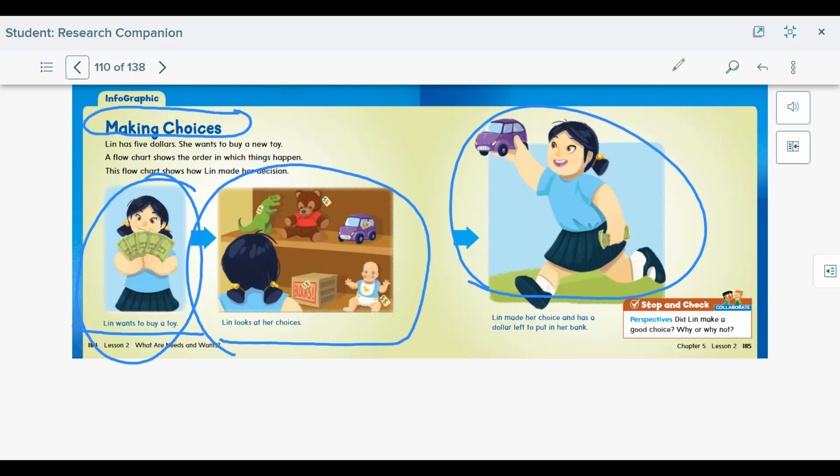She bought something that was less, and now she still has money to save in order to buy something next time. Did she make a good choice? Yes, she did. She still has money, and now she can start saving for something else she wants.